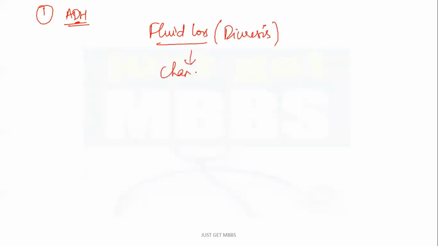So first one, we will talk about ADH. Now, what is the stimulus for ADH? That is decrease in BP, as I have told. Whenever there is fluid loss, see, the hormone, if you take the full form, is anti-diuretic hormone, which means it is going to be opposite to diuresis. So when there is excess diuresis, that is excess loss of water through the urine, there is change in plasma osmolarity, right?